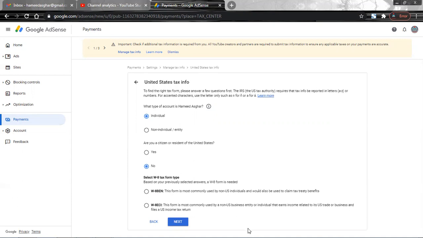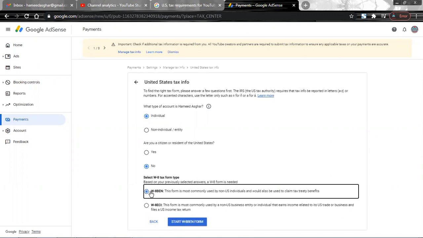Let me give you a little brief on this, and then we can proceed further. Based upon our selection areas, the W8 tax form now has to be submitted. There are two forms available. One is W-8BEN, that is for individuals, and the other is W-8ECI, and that is for businesses.